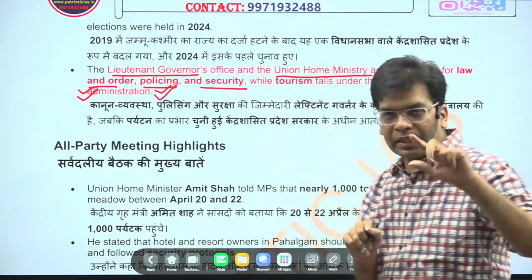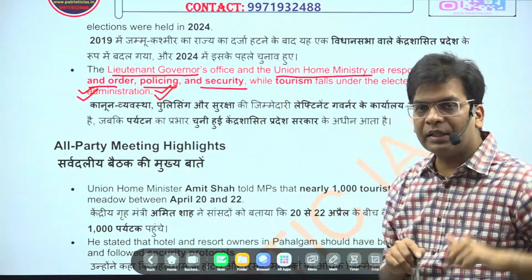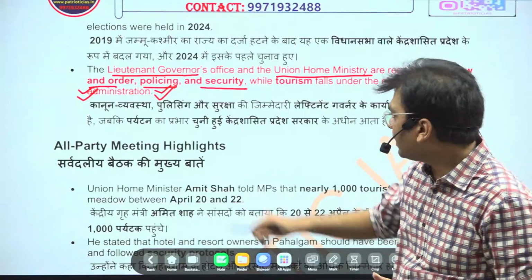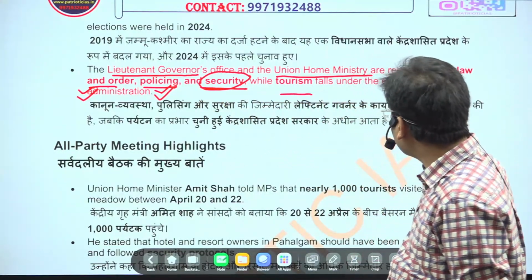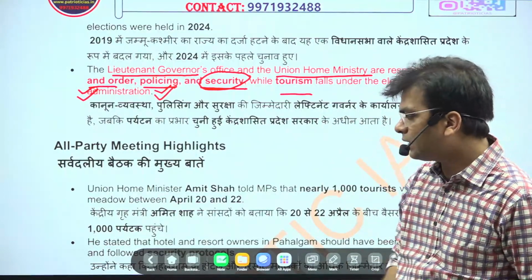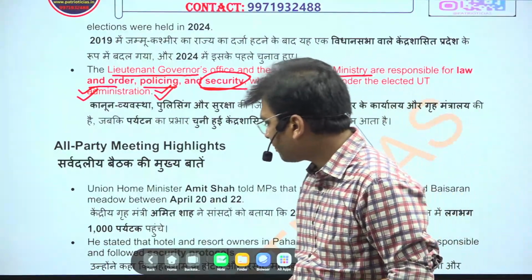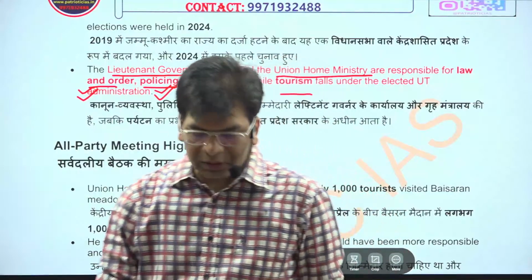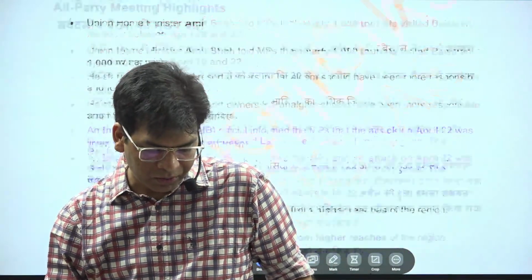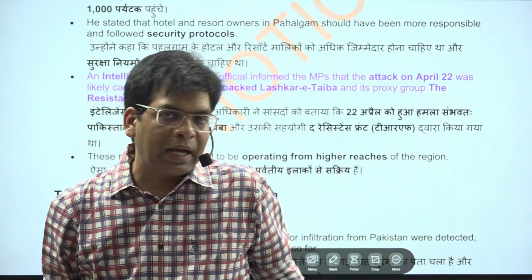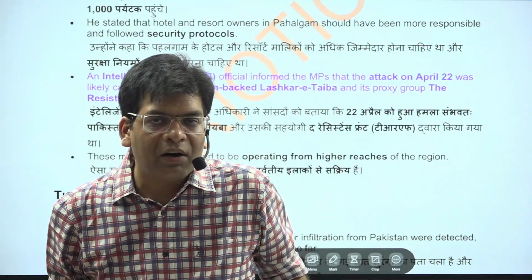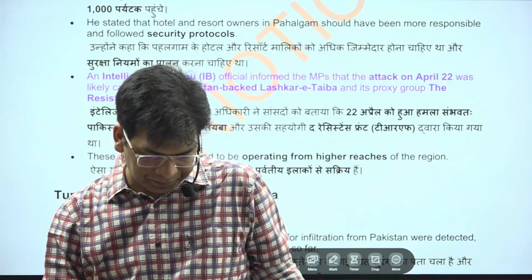And one more thing, the land in Delhi is with the Union government. Here it is talking about security. Tourism is under the state or union territory. So please remember all these things. I hope it is clear to you what type of system we are following in Jammu and Kashmir after the abrogation and repealing of Article 370.